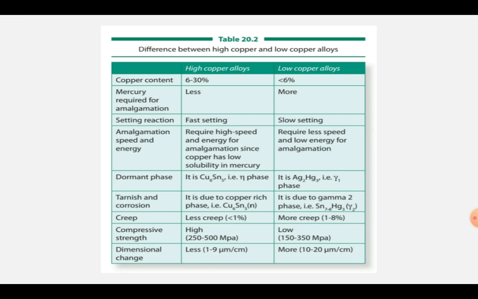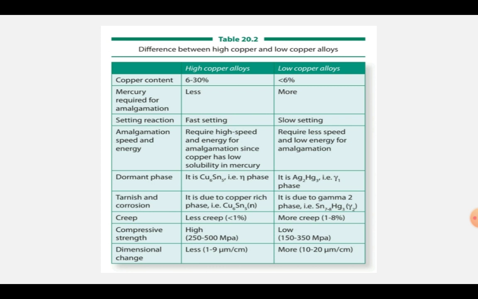The dominant phase in high copper alloy is the eta phase, whereas in low copper alloys it is the gamma 1 phase. Coming to tarnish and corrosion, in high copper alloys it is due to the copper rich phase, whereas in low copper alloys it is due to the gamma 2 phase.